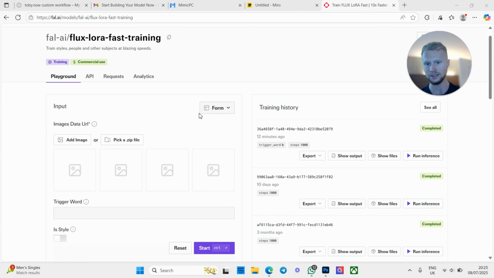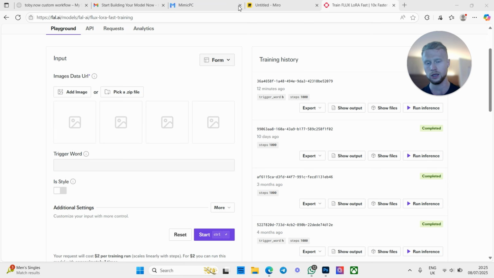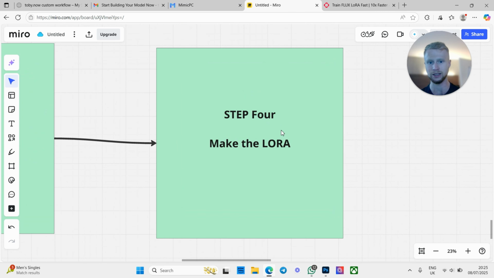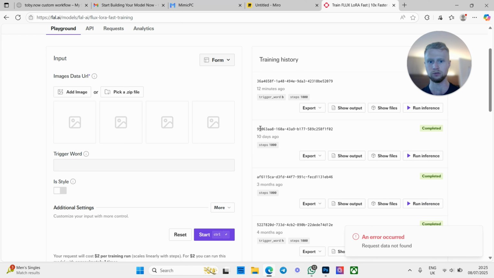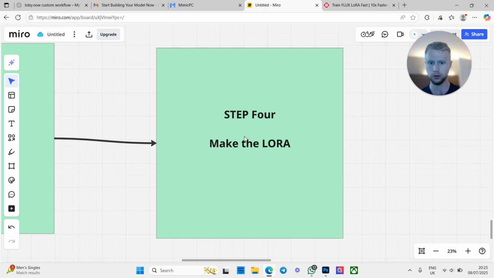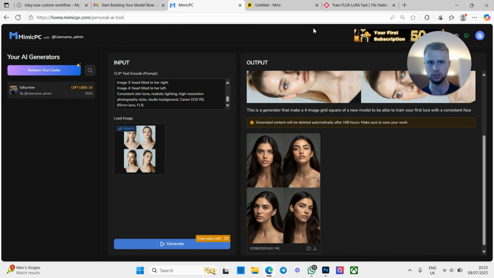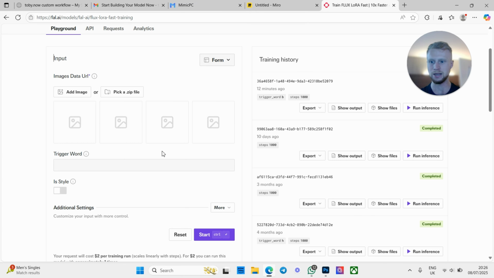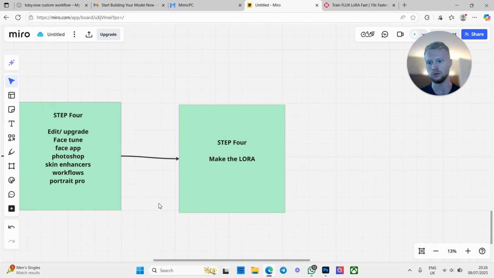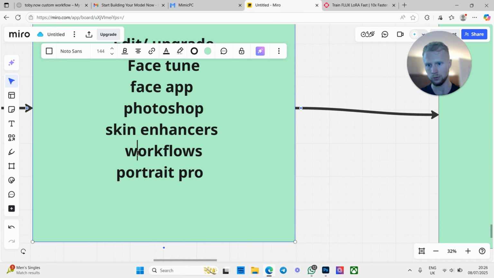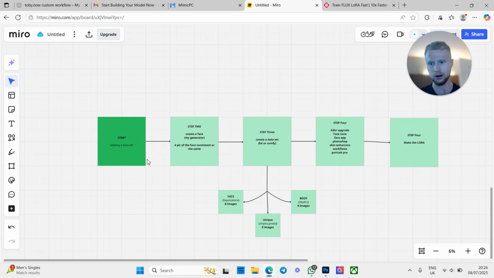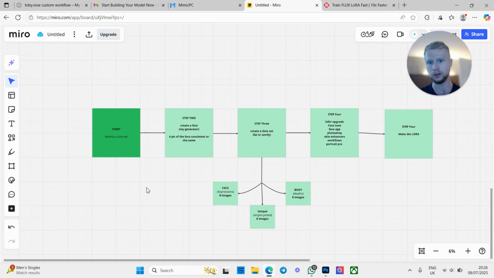However, if you do know some more complicated and more advanced ways to make Loras, then feel free to do so. But this is just going to be a simple way to make a Lora, which you can then reflect across to any other Comfy workflow. Mainly because a lot of people don't really want to be messing around with loads of workflows and all of this jazz. So just creating a very basic Lora here means that quality may drop a tiny bit, but it's still going to be fairly good and fairly consistent, especially if you've got good workflows. If you've got a very bad workflow, then obviously the images aren't going to be as good. But this is basically how you'd make a data set, and hopefully this all helps.